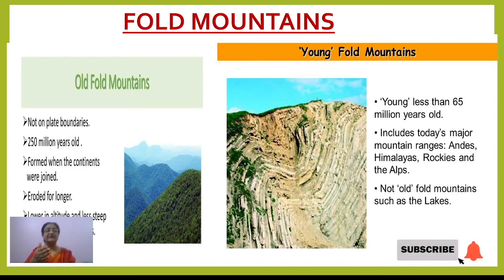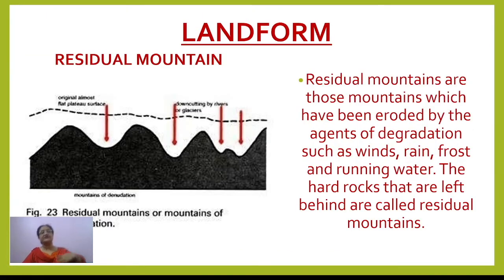right? The Himalayas are believed to be still rising at present. They are still in their rising form. So that is the Himalayas, then Rockies, then Andes. All these are the young fold mountains. Now the next one is residual mountain.